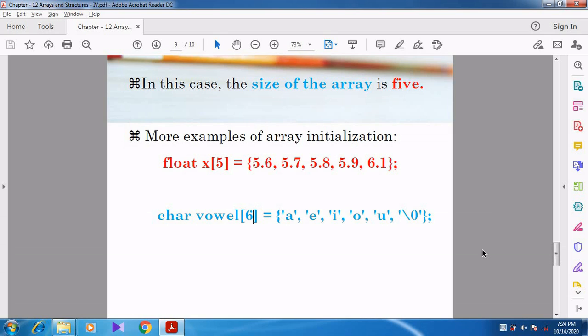Whatever data type you want, you can declare for the array, but you must supply the values based on the data type. Here they have given floating point values because the data type of the array is float. Here they have given character values, so the array belongs to the character data type. And you want to note down here that A is given in single quotes. Why? Because a character should be enclosed within single quotes. Can you understand, students? I think you might have understood this video.